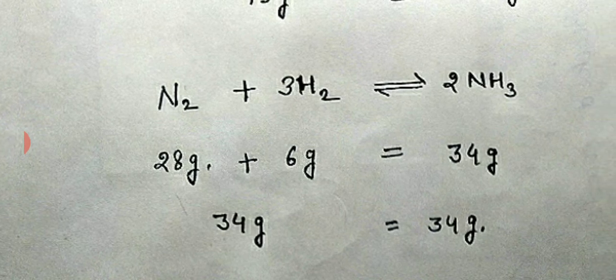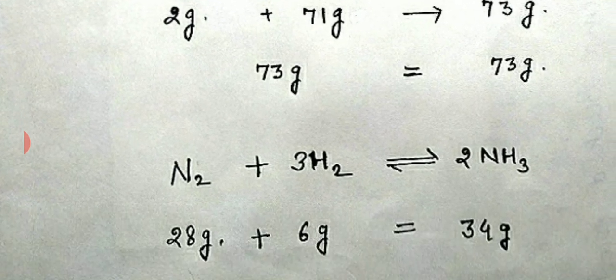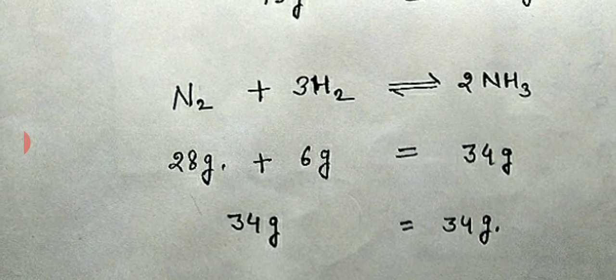We can also calculate the mass of hydrogen. The mass of hydrogen we have just calculated, it is 2 gram for H2, and we have 3 molecules of hydrogen, so 2 into 3, it is 6 gram. The total mass of reactant in this reaction is 28 plus 6, it is 34 gram.